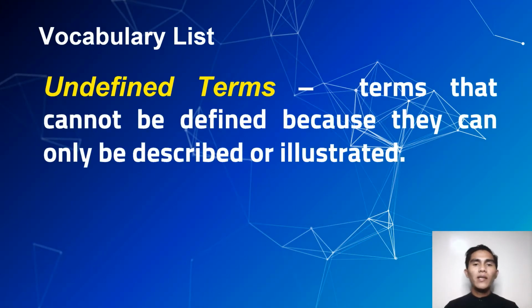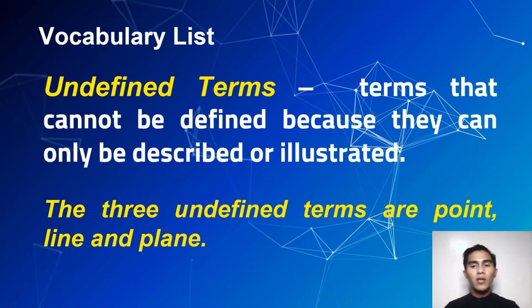We also have undefined terms. So these are terms that cannot be defined because they can only be described or illustrated. So there is no precise or concise definition. These terms are not defined. However, we can illustrate this one, or we can represent this one, just like a point. A point can be represented, but a point has no definition. So the three undefined terms are point, line, and plane. So these three undefined terms are the foundation of geometry, and we can use this one in defining terms related to geometry.